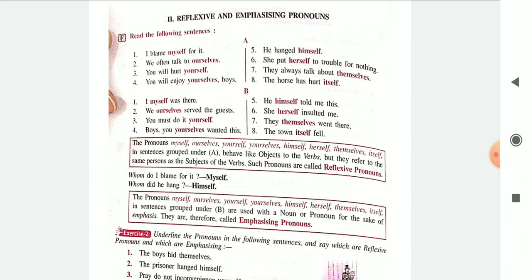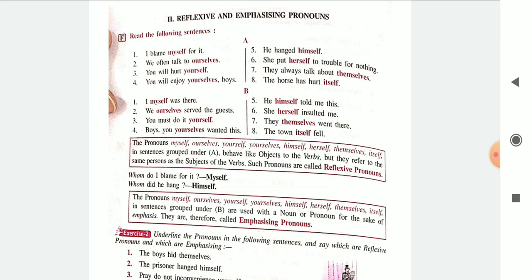Please pay attention to what I am saying. I finished the cooking by myself. This is a sentence for reflexive pronoun. Now the same sentence, if I want to show it as an emphasizing pronoun, what will I do?